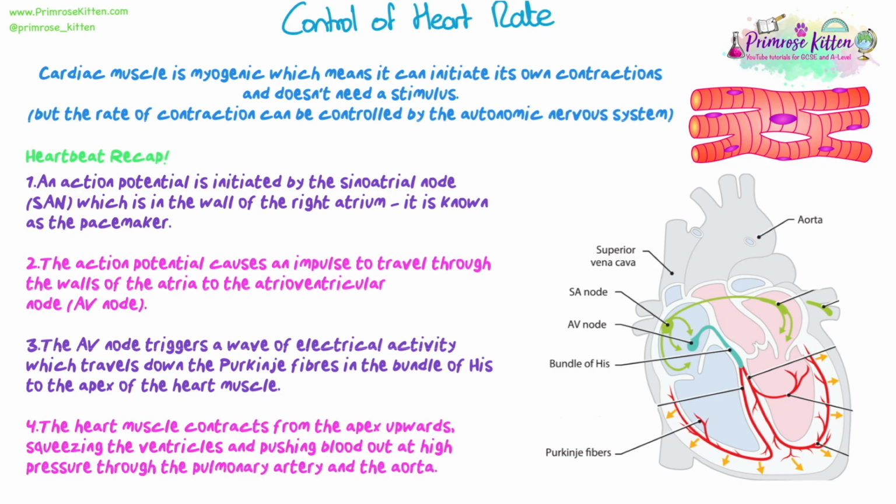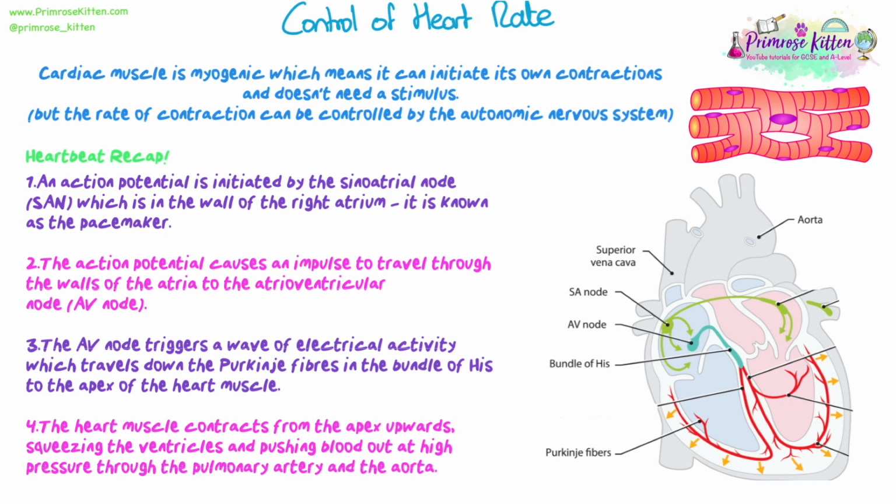And it contracts from the apex upwards, squeezing the ventricles, and then that obviously pushes blood out of the aorta and the pulmonary artery. So that's how heartbeat is controlled. It's about action potentials being triggered in the sinoatrial node that then hit the AV node, and then travel down the Purkinje fibres in the middle of the heart in the septum, and then travel up through the ventricle walls and cause muscle contraction.